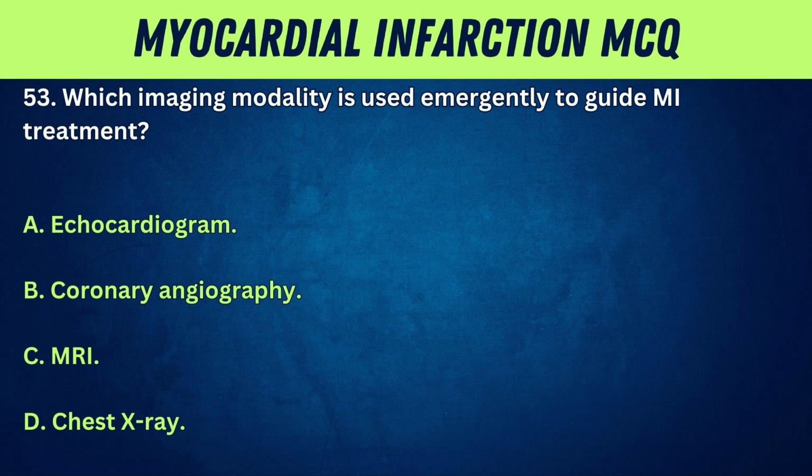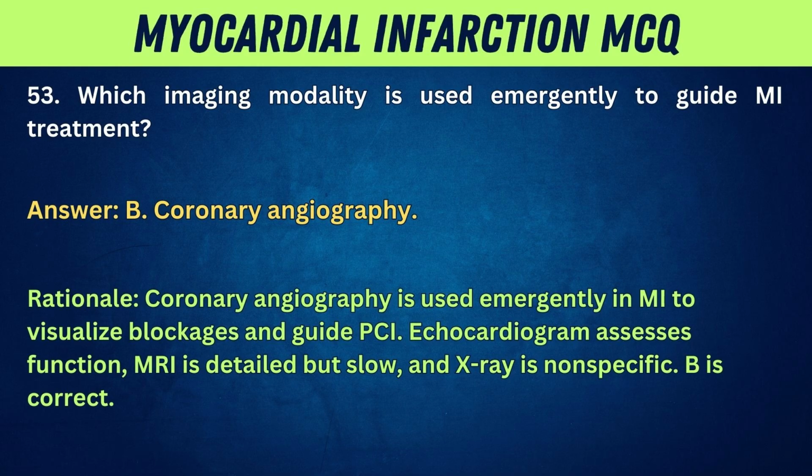53. Which imaging modality is used emergently to guide MI treatment? A. Echocardiogram. B. Coronary angiography. C. MRI. D. Chest X-ray. Answer: B. Coronary angiography.